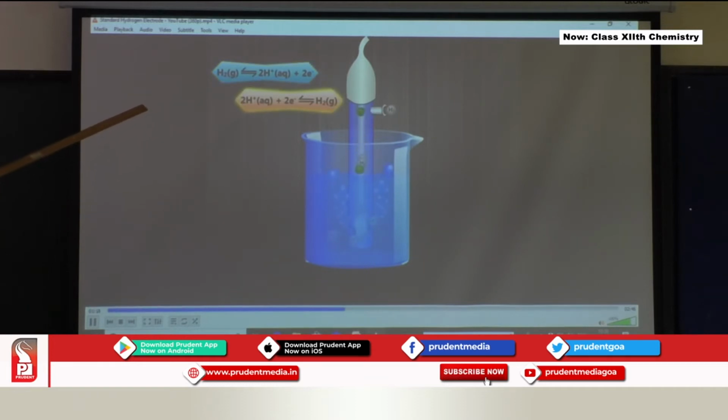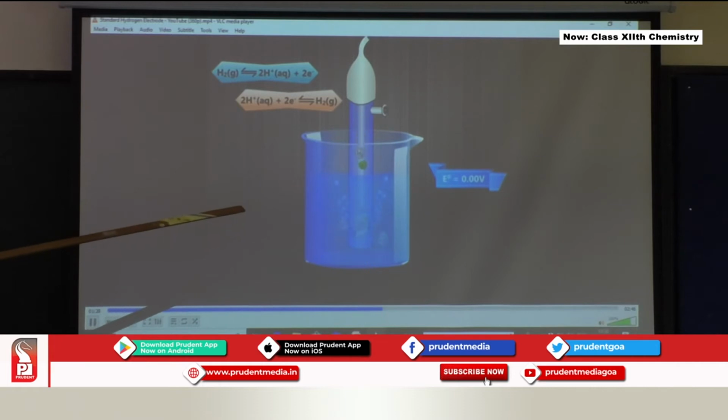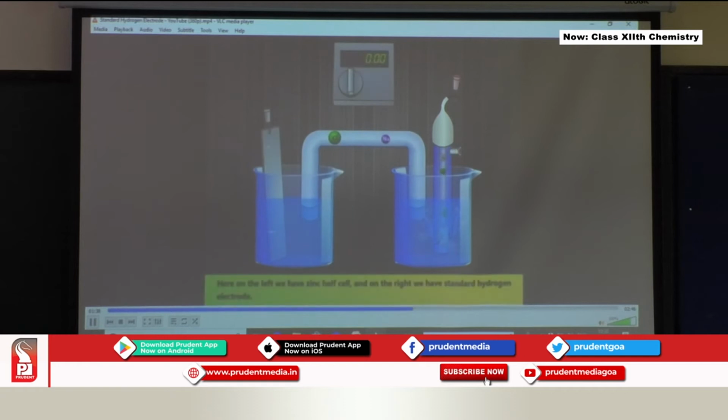H2 undergoes oxidation forming 2H plus, 2 electrons are set free, and H plus ions accept the 2 electrons, liberating the hydrogen gas. So E naught of this is fixed arbitrarily as 0.00 volt. The electrode potential of this SHE is fixed as 0.00.